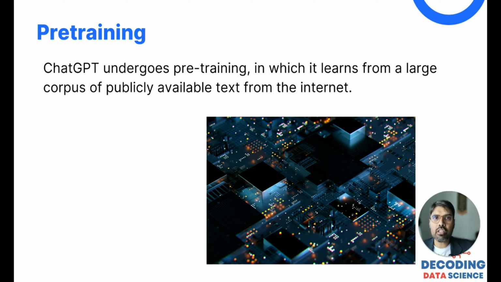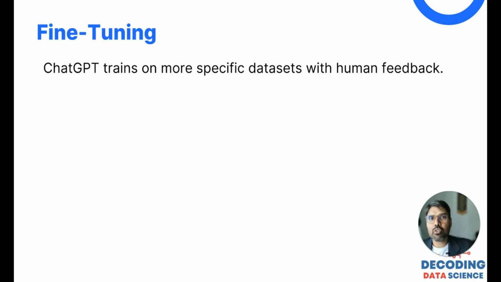Then after this we do fine-tuning. After we get the data, ChatGPT trains on more specific data sets with human feedback. There is a paper about RLHF which I have shared in the community, which talks in detail about how human labelers ask a question, take the output and rank the output accordingly, and then the model is fine-tuned to give a better output. So fine-tuning is a continuous process, with reinforcement learning with human feedback continuing, and ChatGPT gives us more accurate answers. So both these steps are very, very important.